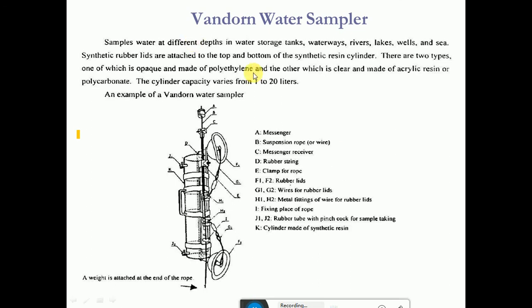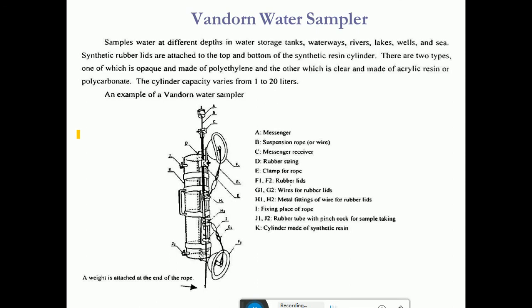Here the water sampling can be done at various depths, similar to the Hayrite water sampler. It consists of various levels, and the openings at different levels have rubber lids. It can be lowered, and at a stretch this sampler can collect water up to 20 liters.